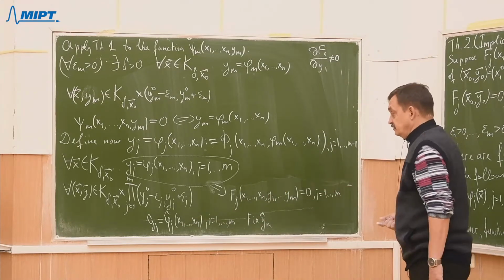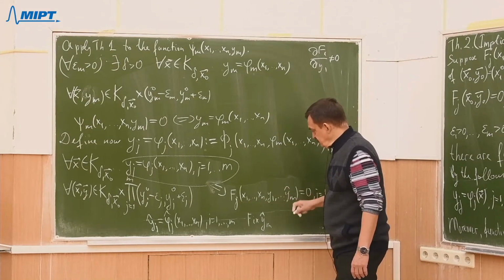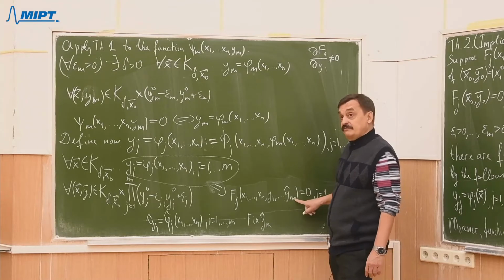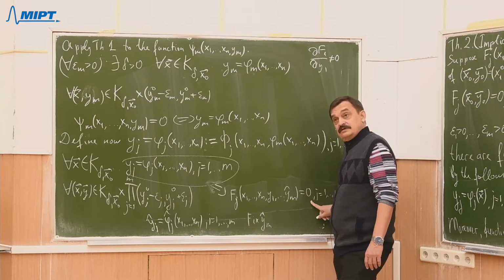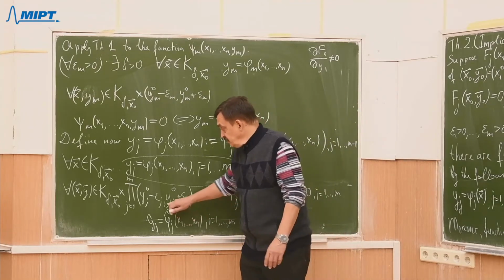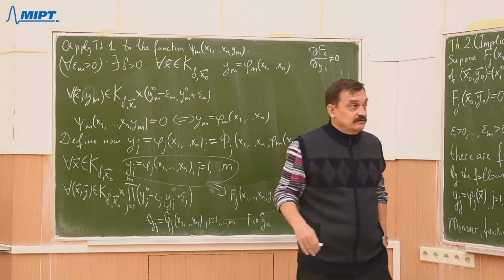Such that if we substitute here those functions with hats, then we have equality, right, for m-1 functions. And also, all of them are in this product, right?